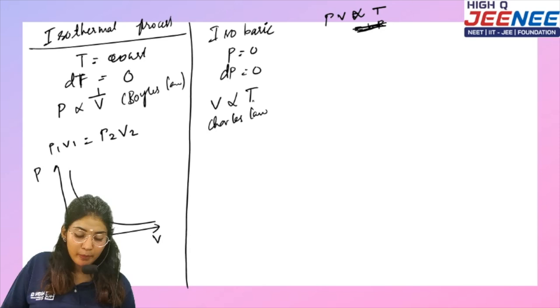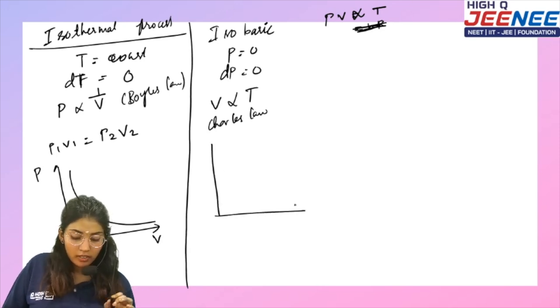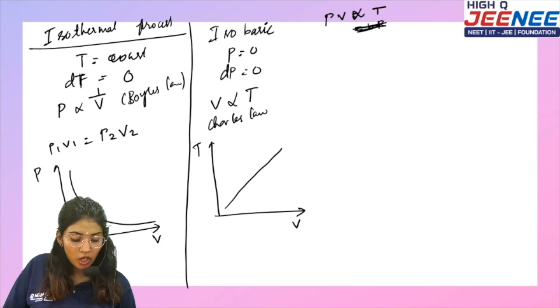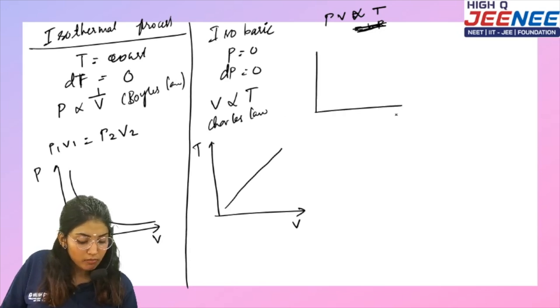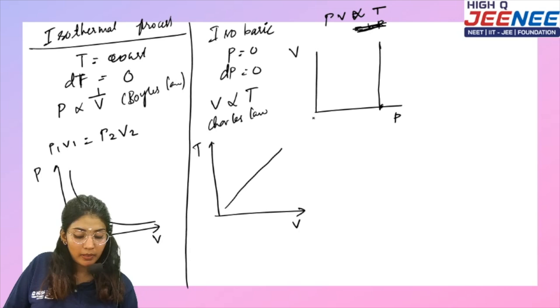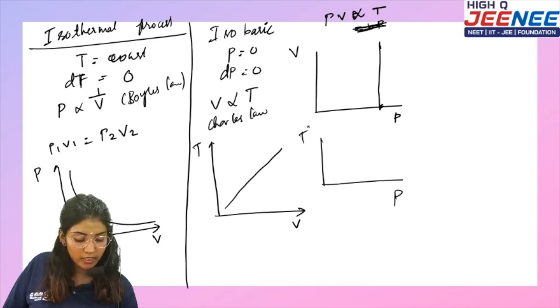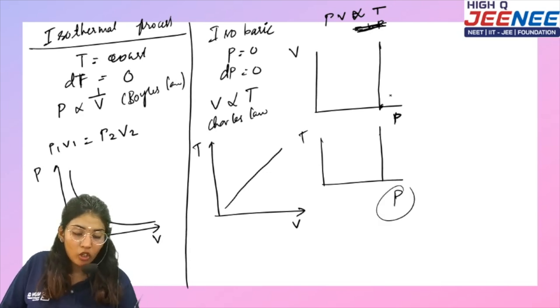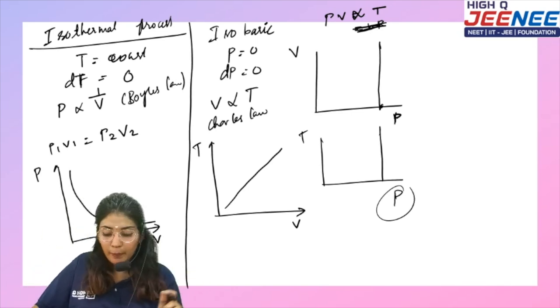So V is directly proportional to T. If I'm going to draw a graph over here with volume and temperature, as temperature increases, what happens to the volume? Volume increases. Let's draw a graph between pressure and volume. What happened? Pressure is going to be constant and volume is going to keep on increasing. And with respect to temperature? Pressure is constant, and temperature will also increase with respect to volume. Okay, if P is going to be constant, then it is an isobaric process.